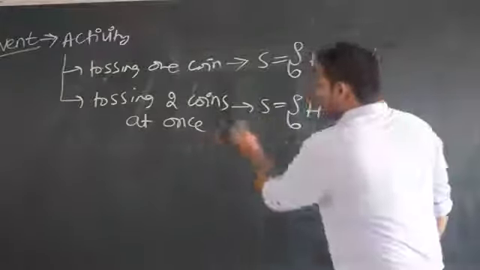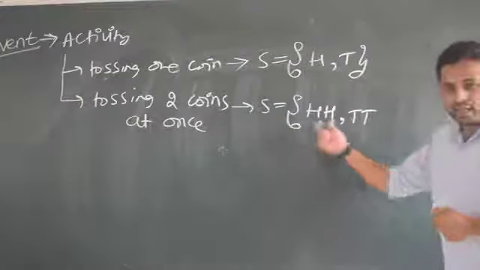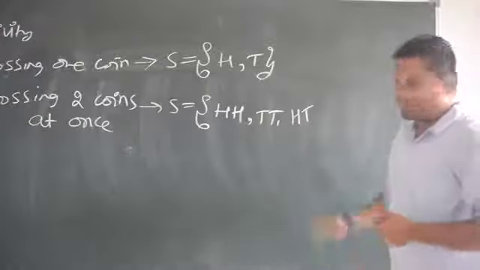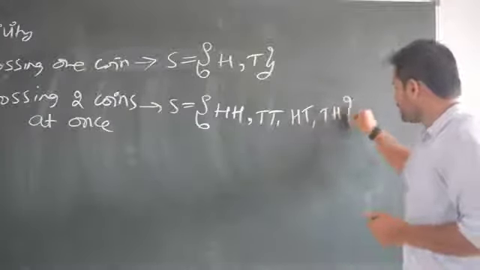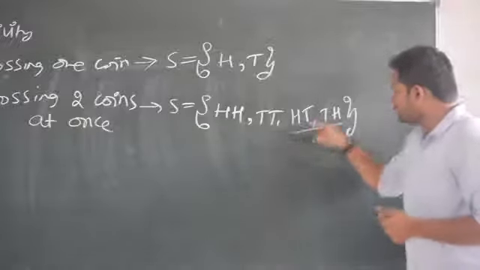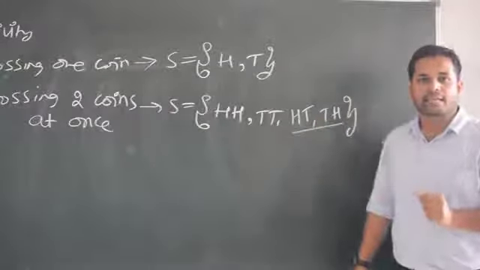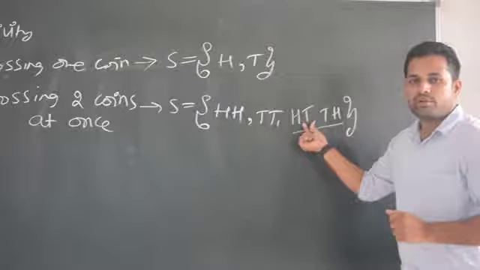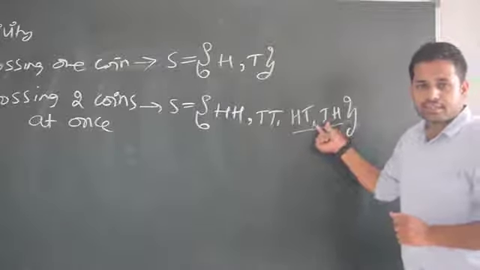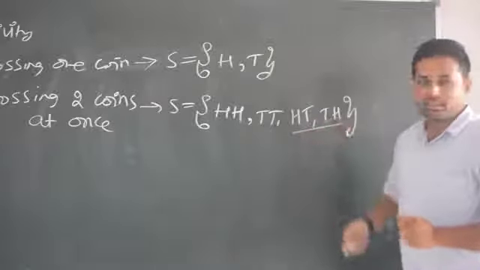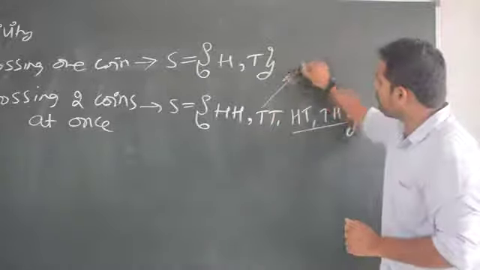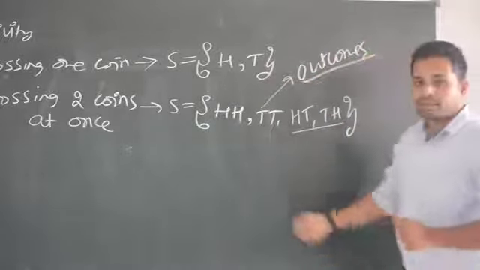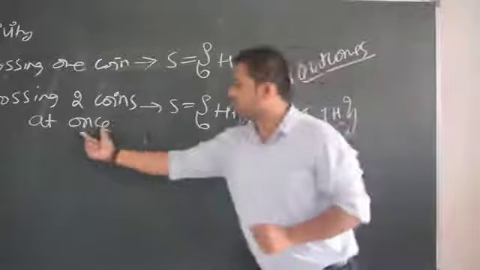Tossing two coins, I am writing the sample space. I may get head head, tail tail, or I may get head and tail. And I may get tail and head also. Are they the same, head and tail and tail and head? They are not the same. Why? Because in the first, the first coin is head and the second coin is tail. And here the first coin is tail and the second coin is head. They are different. All these four together are called outcomes. Are you understanding my point, my dear children? These are the outcomes of tossing two coins at once.